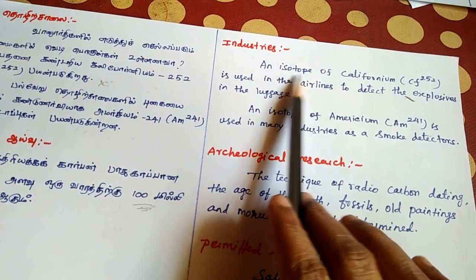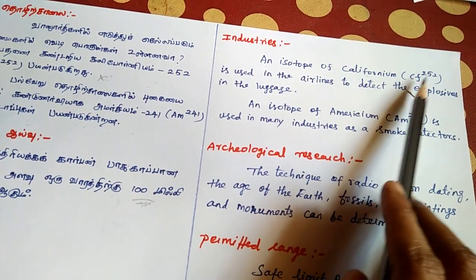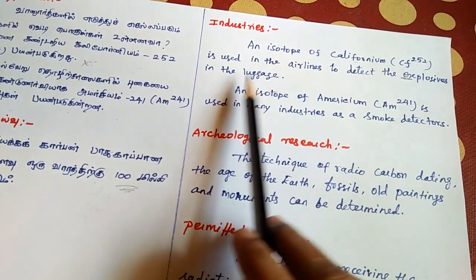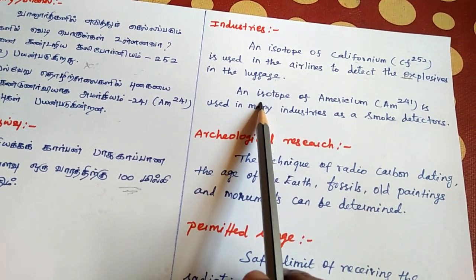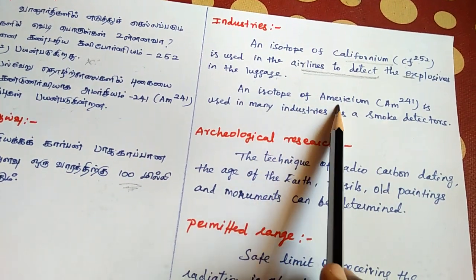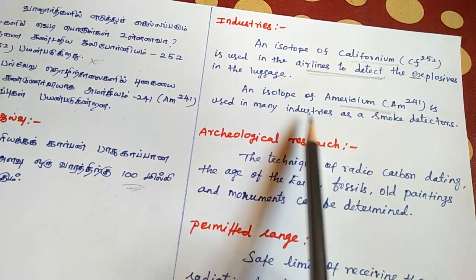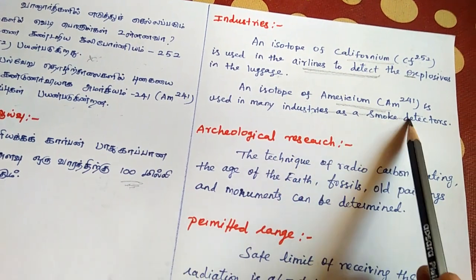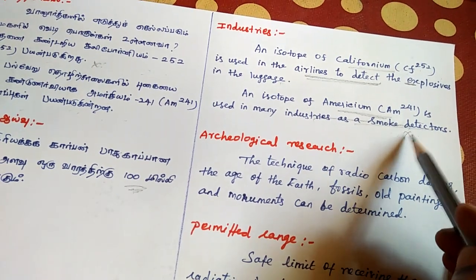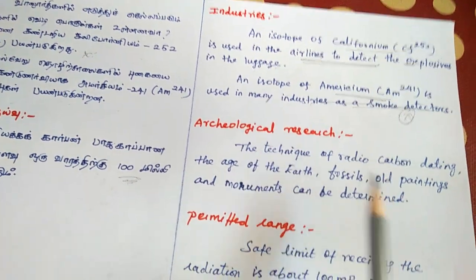In industry, an isotope of californium, Cf252, is used in airlines to detect explosives in luggage. Then an isotope of americium, Americium, is used in many industries, such as smoke detectors. This is very important. All the industries use americium.